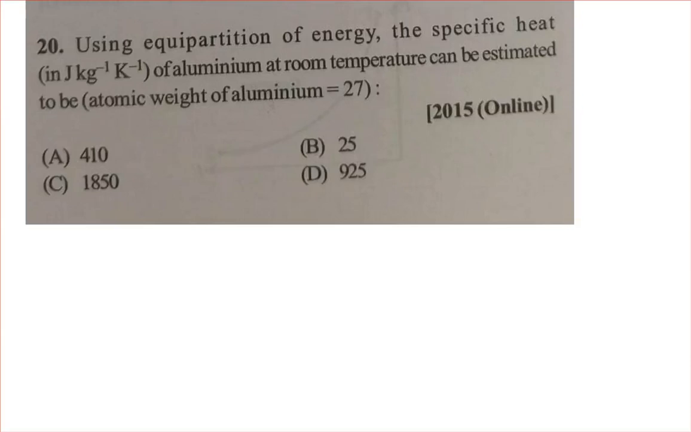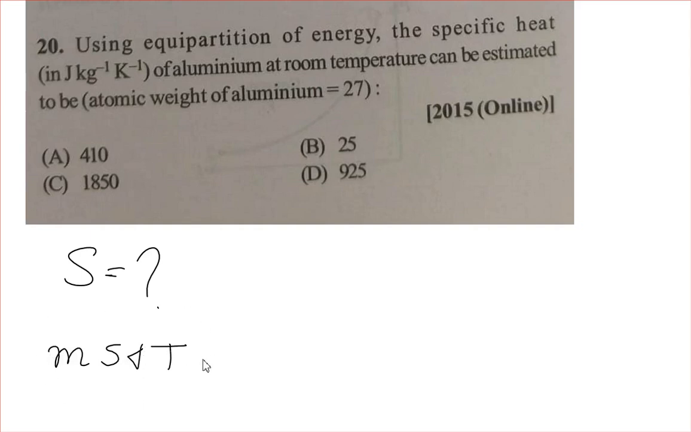Energy, the specific heat of aluminum at room temperature can be estimated to be. So specific heat is what is asked. Okay, so as we know that specific heat is S. Okay, this is what is asked. So how do you know that MST, the formula for specific heat, that is m s delta T.